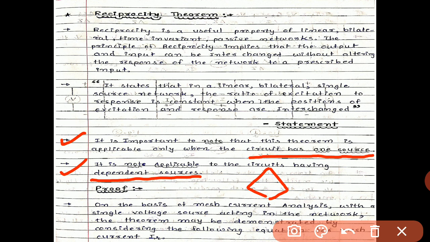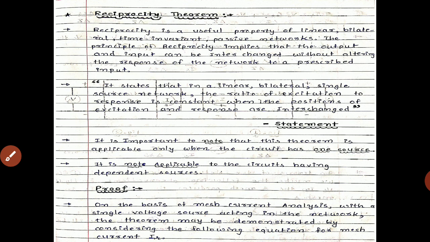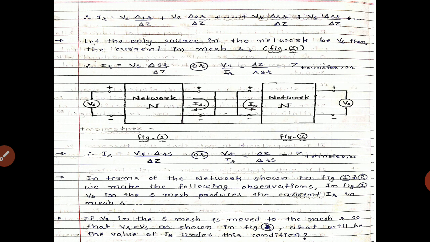On the basis of mesh current analysis with a single voltage source acting in the network, the theorem may be demonstrated by considering the following equation for mesh current IR. So for mesh current IR, we write down the equation like this. If we consider the mesh current IR for different voltage sources such as V1, V2 up to VR, VS, the contribution to IR for these different sources.